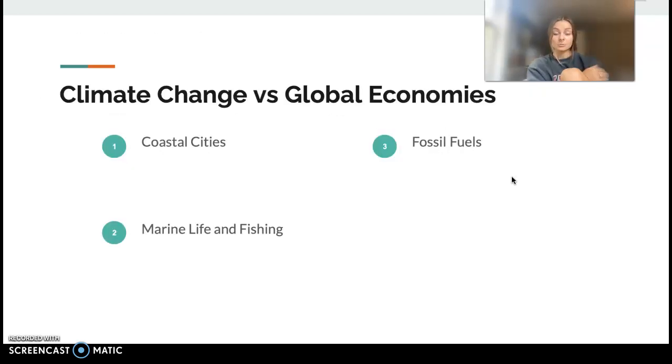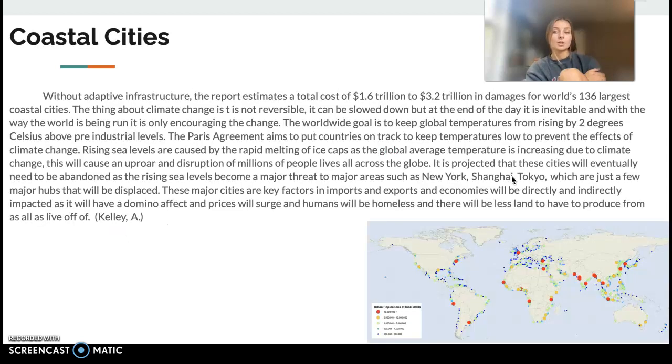Climate change versus global economies. I chose 3, and they are coastal cities, marine life and fishing, as well as fossil fuels. Coastal cities. Without adaptive infrastructure, the reports estimated a total cost of 1.6 to 3.2 trillion in damages for the world's 136 largest coastal cities.